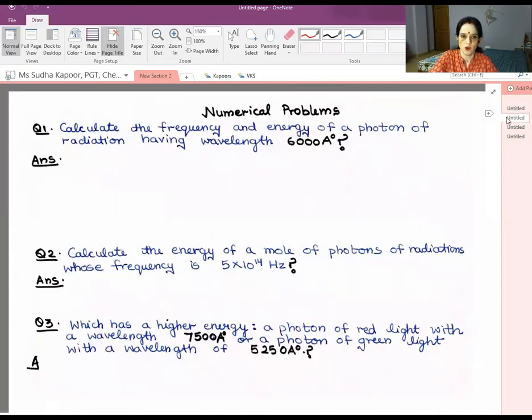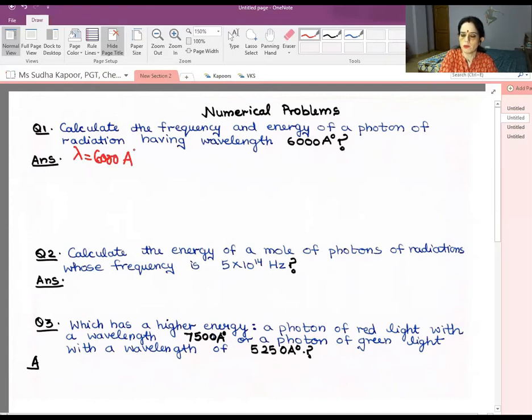That is, applying the theory in numericals. Okay, students, get ready for the numericals and side by side do it in your copy also. Now, the first numerical. Calculate the frequency and energy of a photon of radiation having wavelength 6000 Armstrong. So don't forget to write the given values in the beginning. That is, lambda is equal to 6000 Armstrong.